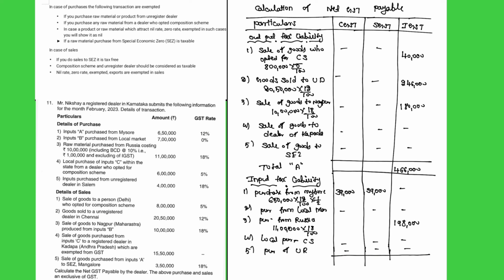Take the total. This is 39,000, and this is 1,98,000.